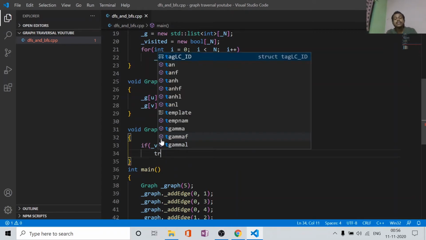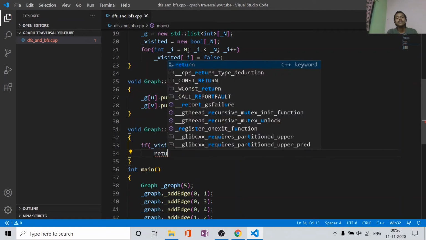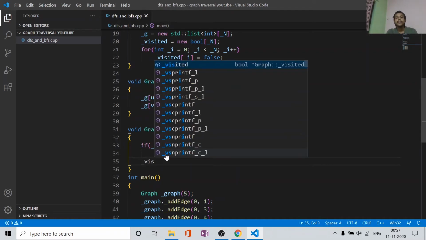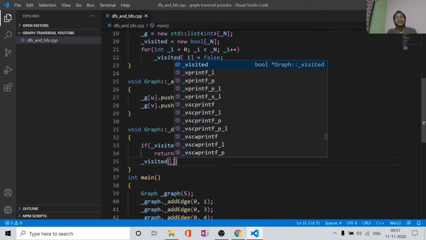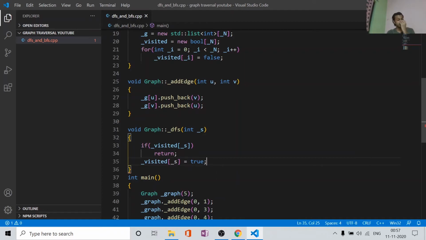If it is visited, that means it will give us true. So what we'll do, sorry, we don't need to return any true or bool value, we will just return out of the function. Otherwise, if that has not been visited, we will update the visited array value as true, so that next time we encounter this node we can return out of the function without doing anything.